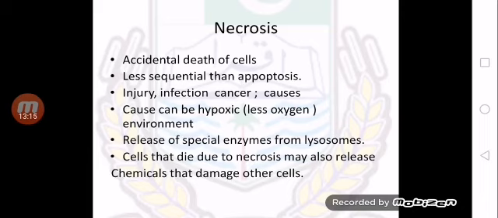During necrosis, there is release of special enzymes from lysosomes. Lysosomal enzymes break down cellular components and may also be released outside of the cell to break down surrounding cells. Cells that die by necrosis may also release harmful chemicals, and due to those harmful chemicals, other cells may also be damaged.